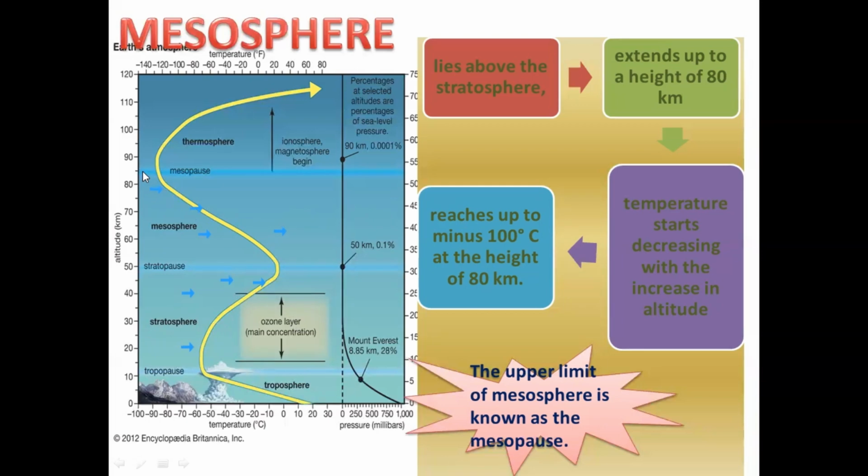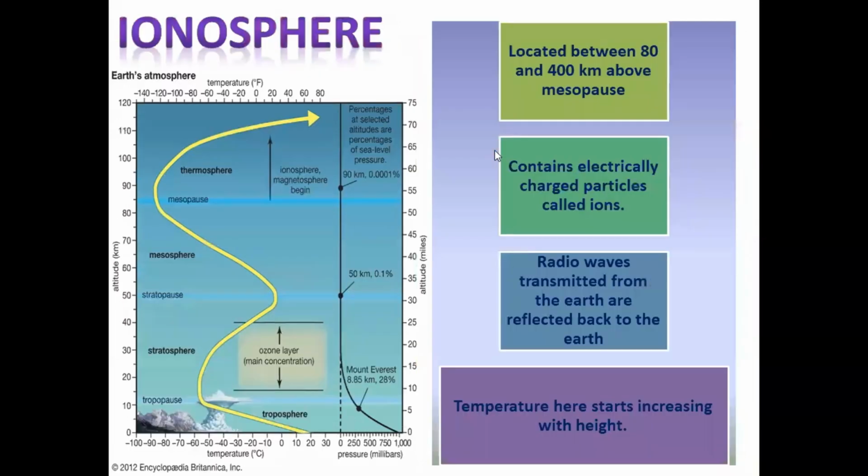If we talk about after mesosphere, there is another important layer which we must talk about. Let me first clear all the drawings. Okay. Ionosphere. This is really important, and you might be asked a question to specifically write a short note on ionosphere. Why is it important? So, ionosphere is located between 80 kilometer and 400 kilometer above the surface level.